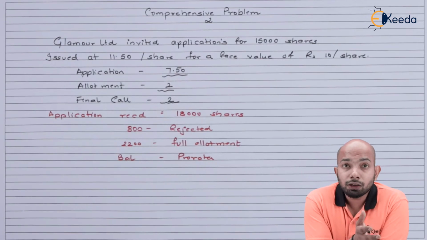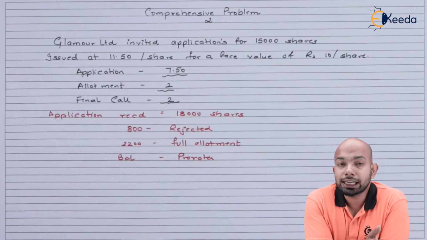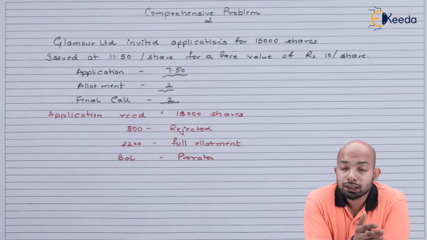Now, when this issue of 15,000 shares was given out to the public, the applications that were received amounted to 18,000 shares. This is a clear case of oversubscription in this illustration. Now that we're talking about oversubscription, there is a case added to it which is known as pro rata basis. We have been given certain details as to how these 18,000 shares have been dealt with.